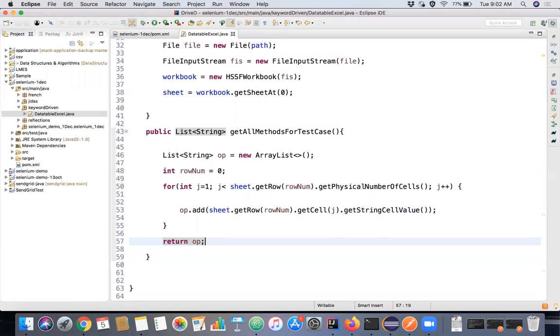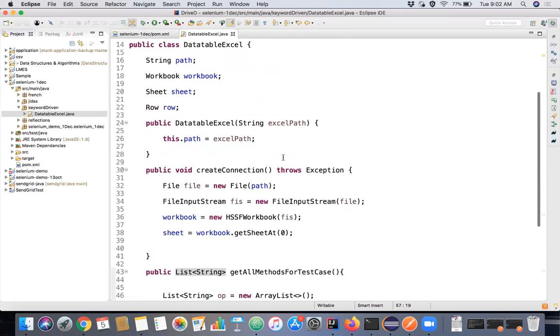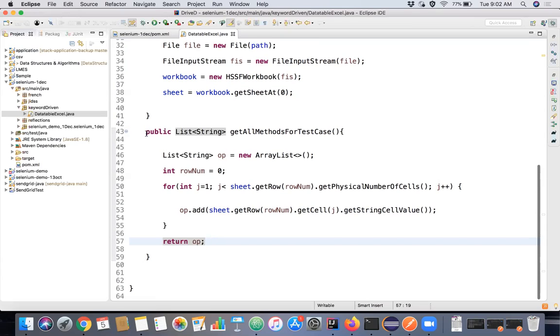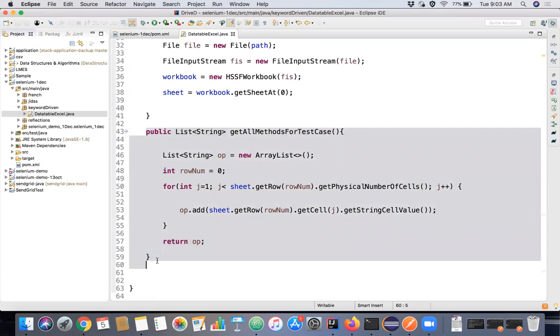Yes. Okay. So our big work is done. We have given the path of this Excel sheet, we have created a connection, we are going to read all the methods available for the particular test case, and we are going to return them as a list of strings.